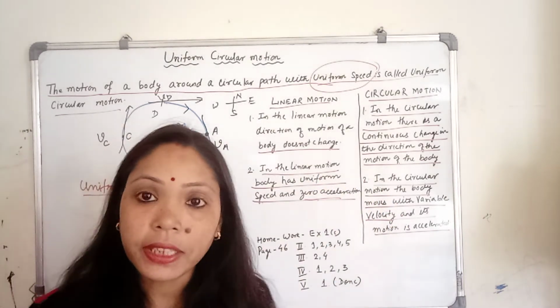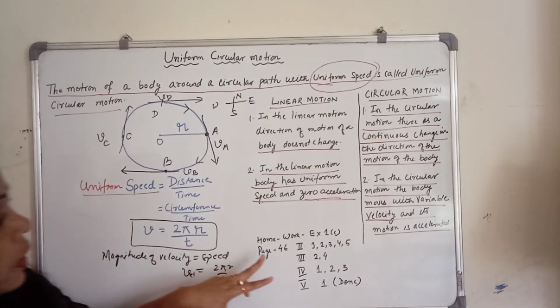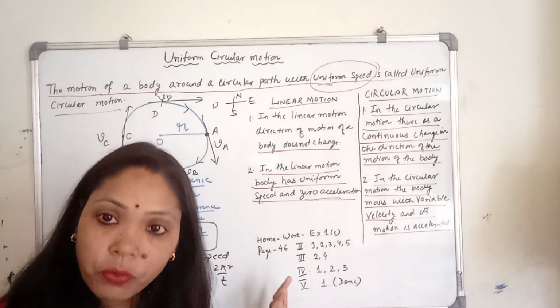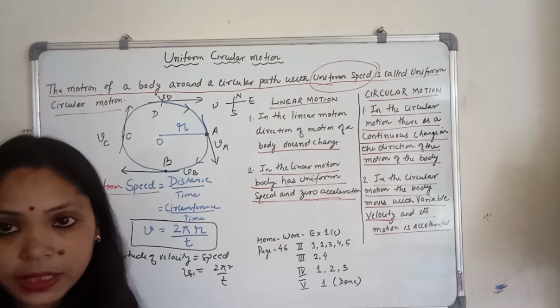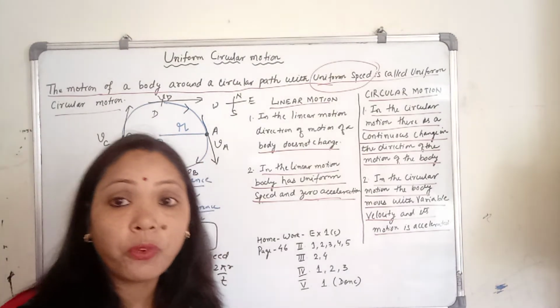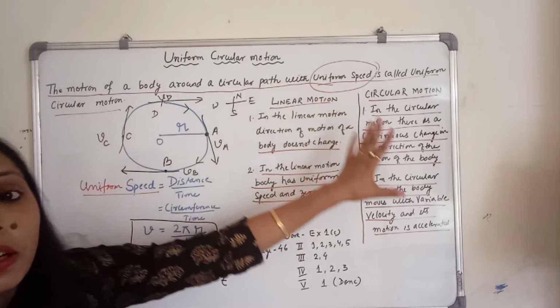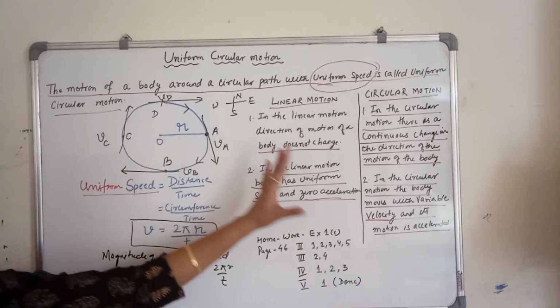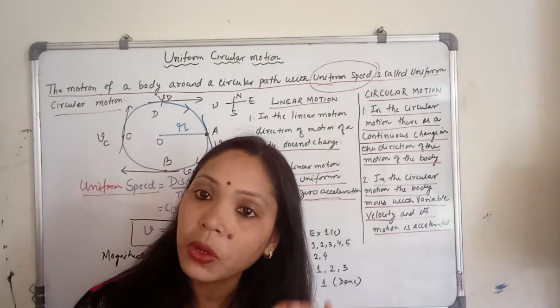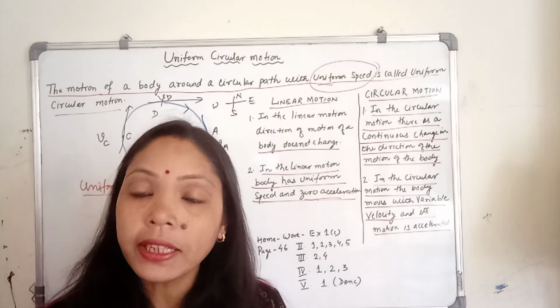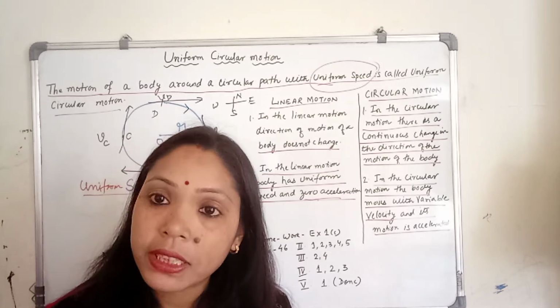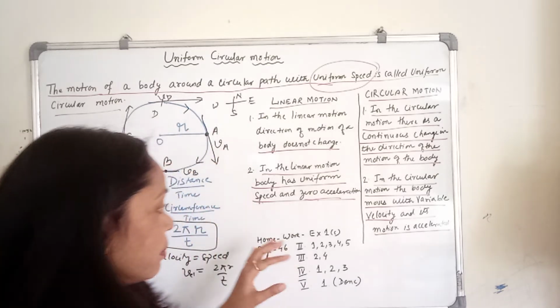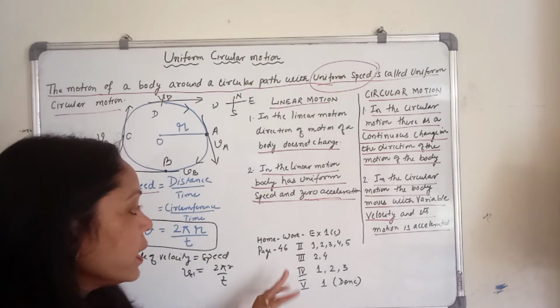Now your work is, you have to do some homework from exercise 1C. Before doing this homework, first write all the things whatever I have written on the board in your copy and send it to my WhatsApp number. Now come to the exercise questions, homework.